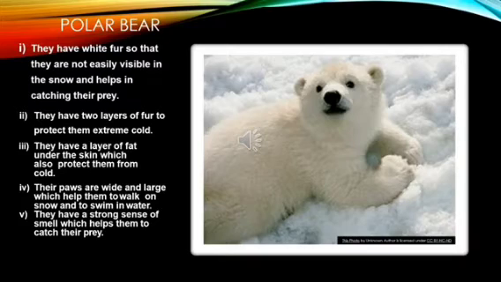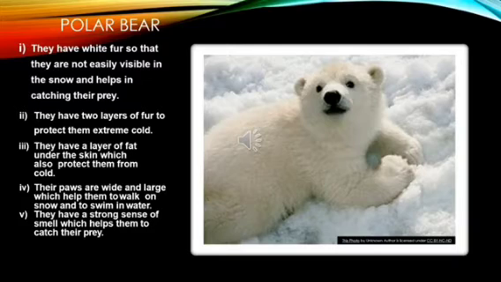The whole place is covered with snow. Since the whole place is covered with snow and the fur is white in color, you cannot make out whether the polar bear is there, right? So it is very easy for this animal to catch its prey because of its color.